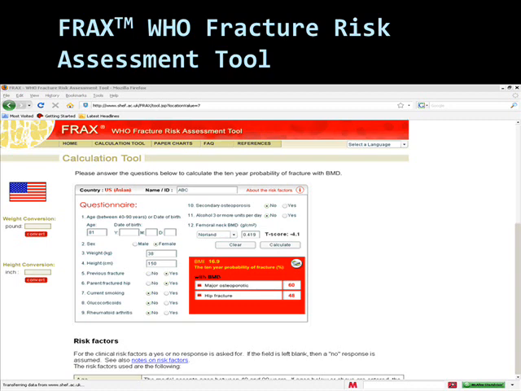And by putting her BMD in, I can refine this further, and then now she has a previous fracture. And the percentage goes up to 60% over the next 10 years. Of course, these are very big figures because I made her a very thin woman of only 38 kilograms.